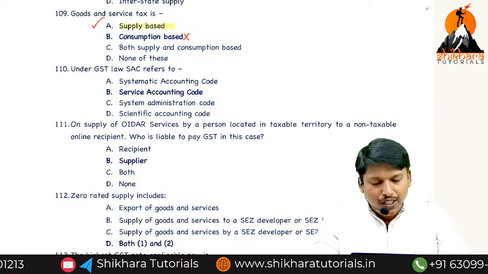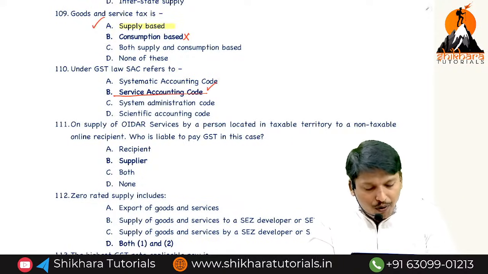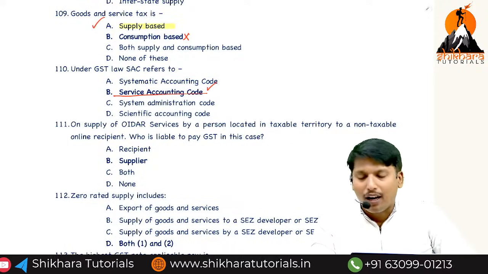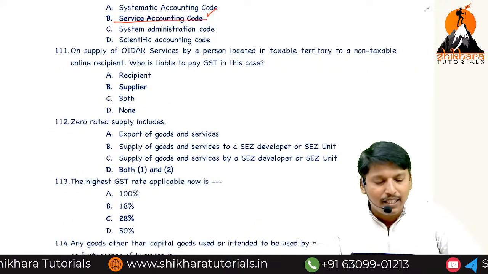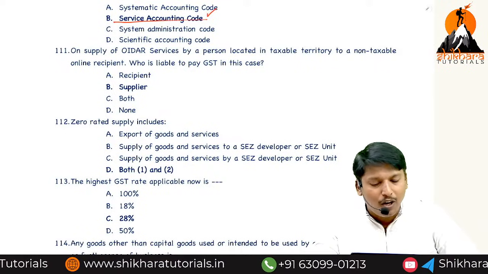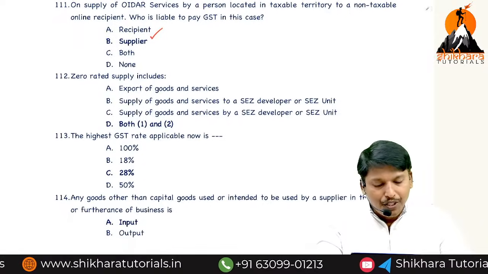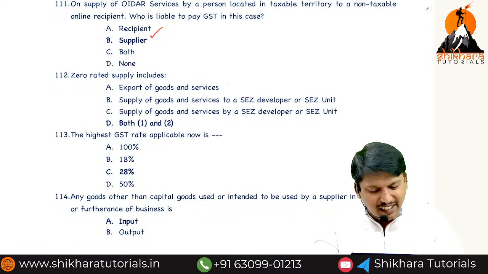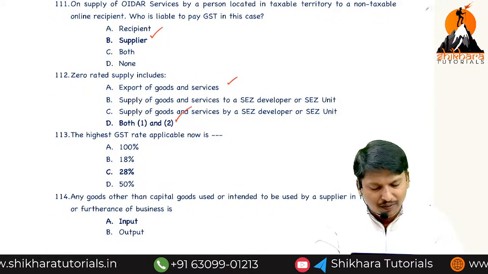Under GST law, yes, SAC, Service Accounting Code, important. On supply of OIDAR services by a person located in a taxable territory to a non-taxable online recipient, supplier, Section 24. Zero rated supplies, again they give: export of goods and services, goods from DTA to SEZ.